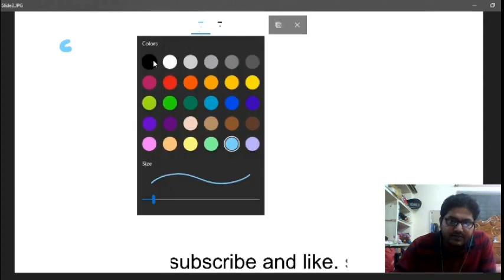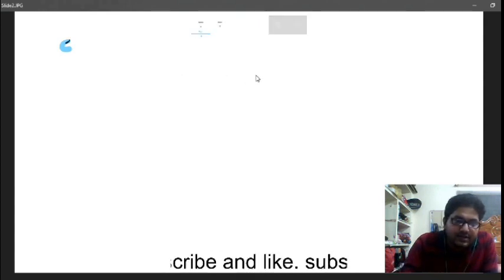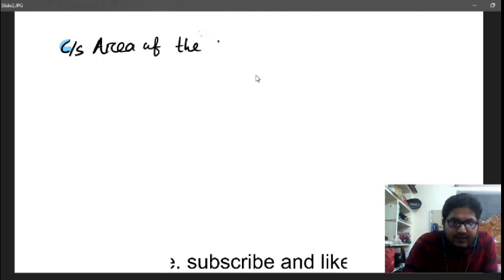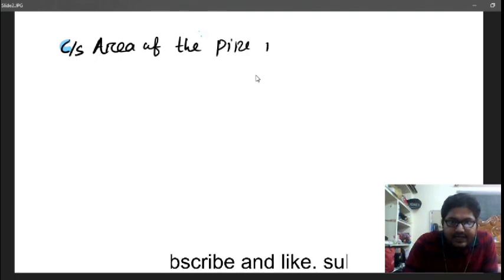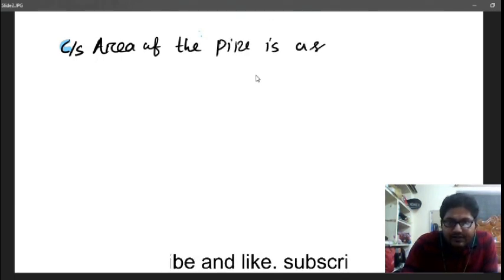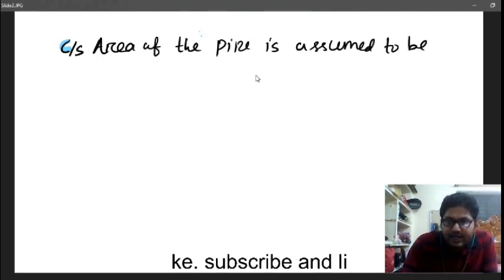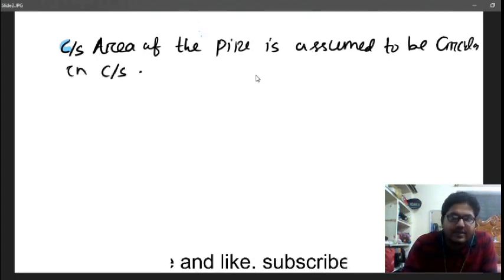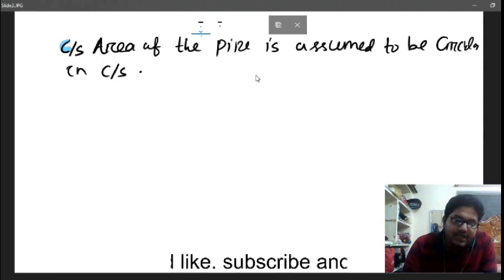The cross sectional area of the pipe is generally assumed to be circular in cross section.